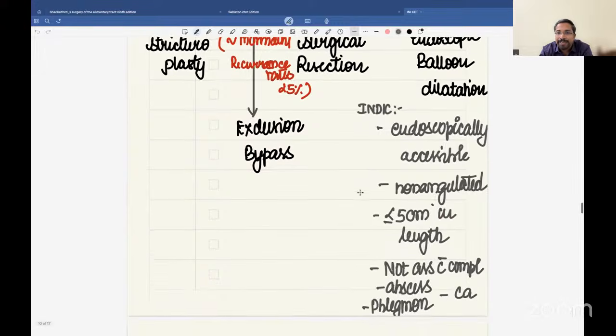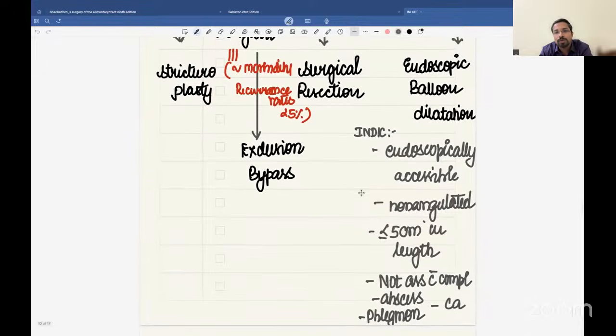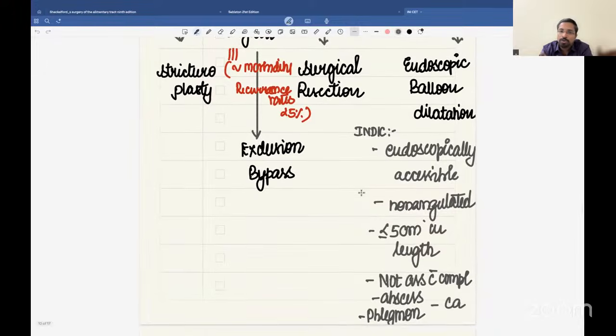Again, what are the indications of endoscopic balloon dilatation? If the stricture is endoscopically accessible, non-angulated, and less than or equal to 5 centimeters in length, and there are no associated complications like fistula, abscess, phlegmon, or malignancy, then you can go for endoscopic balloon dilatation. In our hospital, where there is a single, non-angulated, short segment stricture of less than 5 centimeters, you can give a trial of endoscopic balloon dilatation.